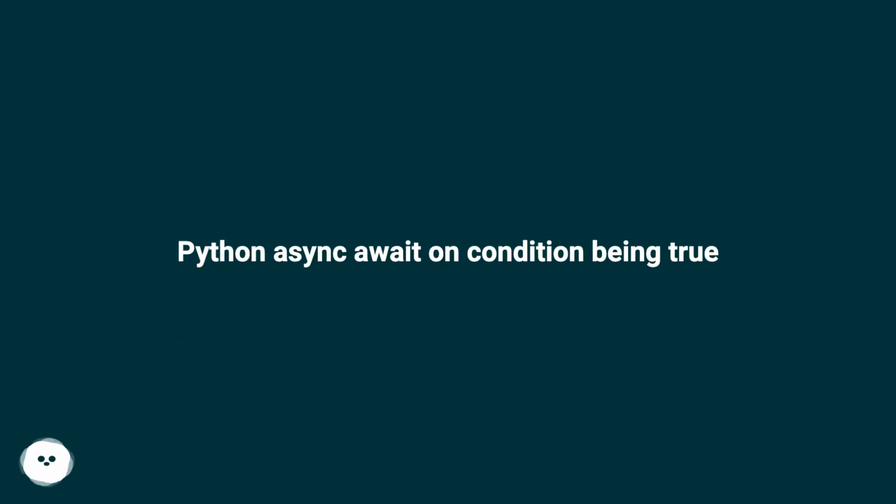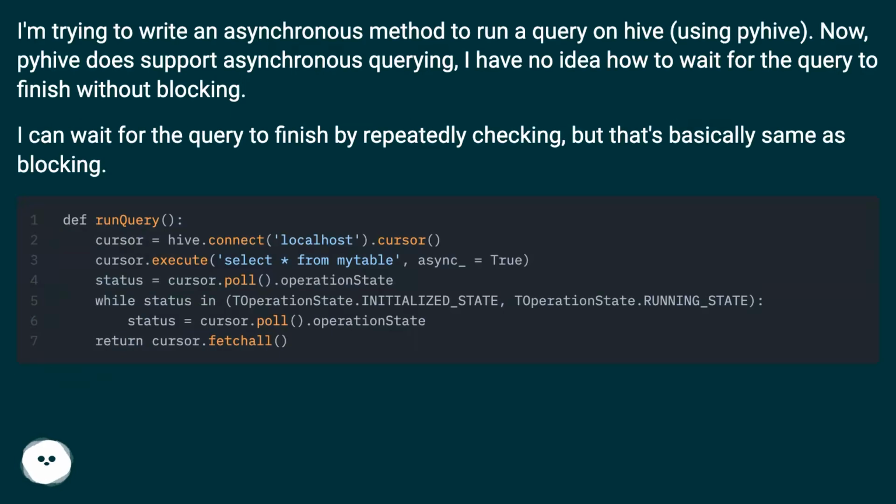Python asyncio: await on condition being true. I'm trying to write an asynchronous method to run a query on Hive using PyHive. Now, PyHive does support asynchronous querying. I have no idea how to wait for the query to finish without blocking. I can wait for the query to finish by repeatedly checking, but that's basically the same as blocking.